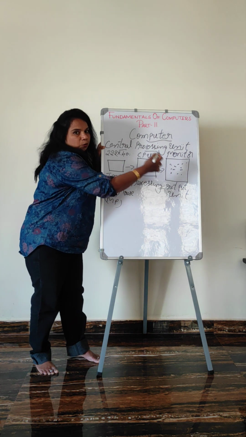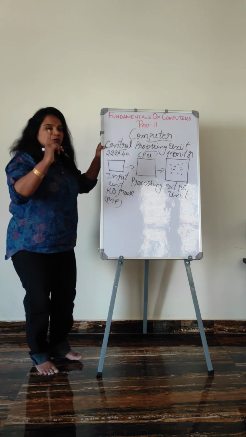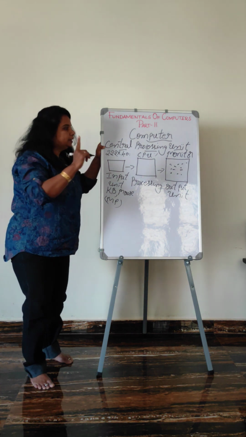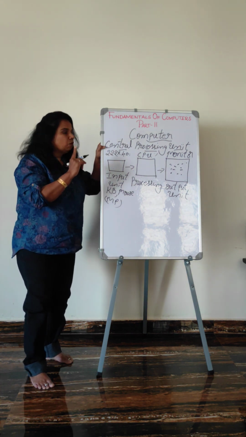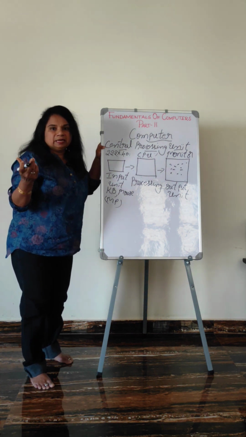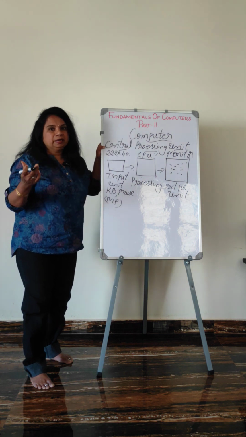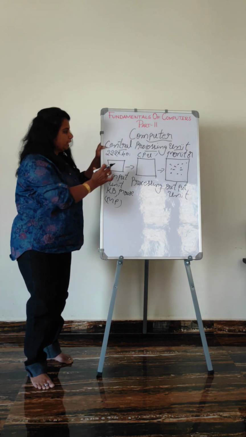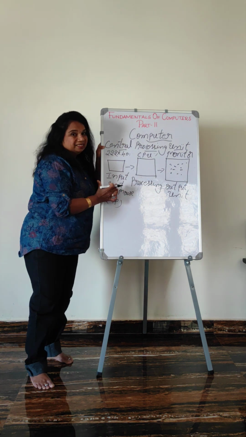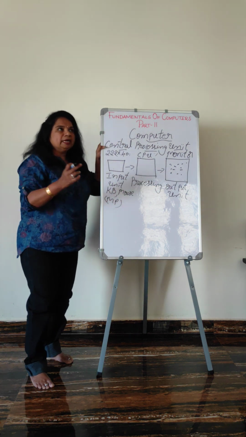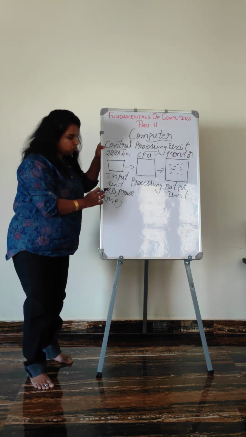Input, processing, output. Understood? So in one statement, the definition of computer is: a computer is an electronic device for processing data. In detail, if you want to explain, you can explain in this way. You can take a real life example also for this.